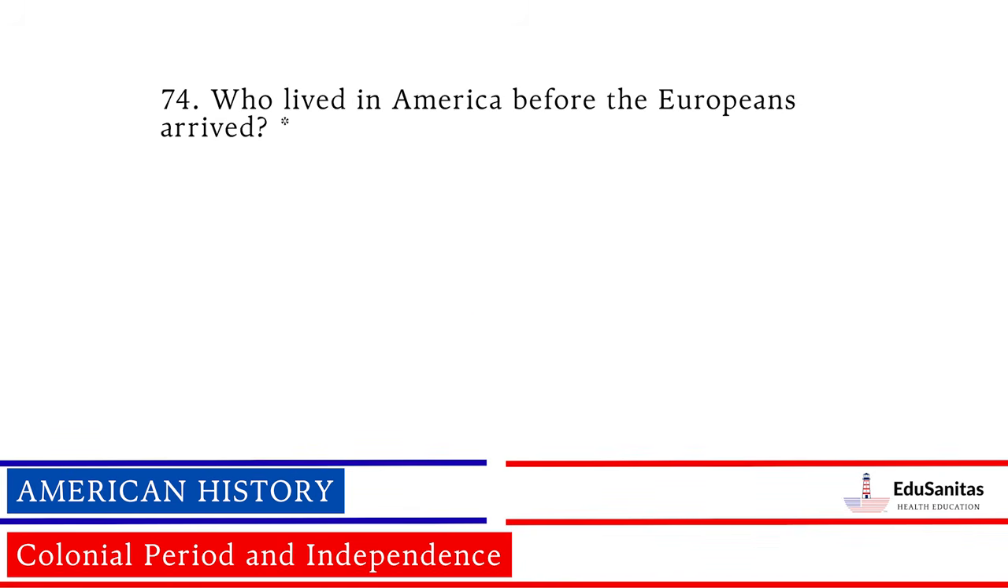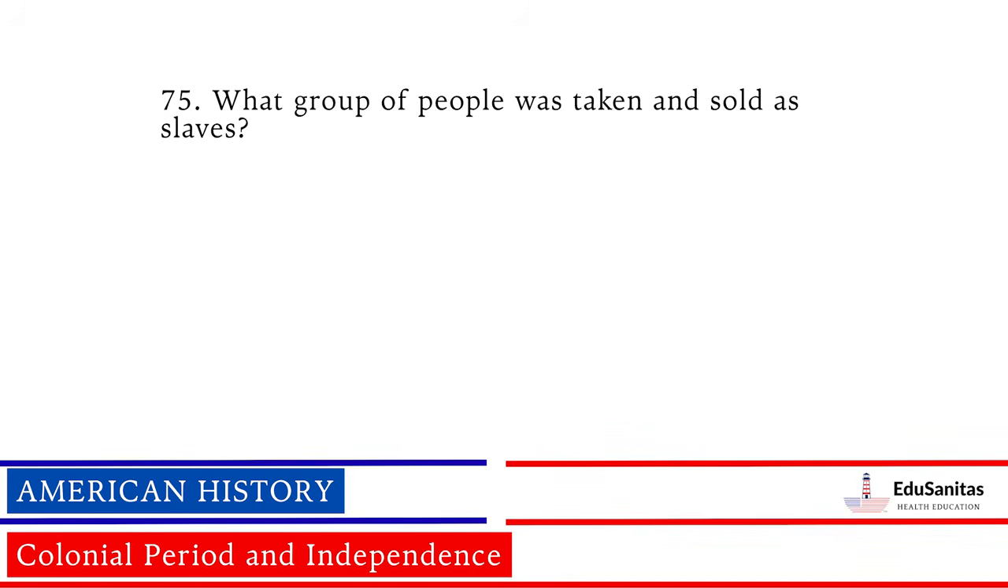Who lived in America before the Europeans arrived? American Indians, Native Americans. What group of people was taken and sold as slaves? Africans, people from Africa.